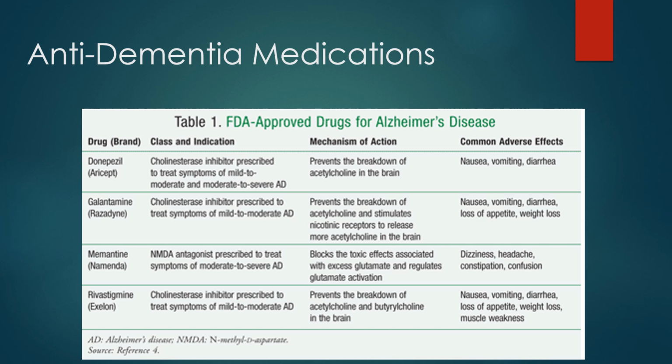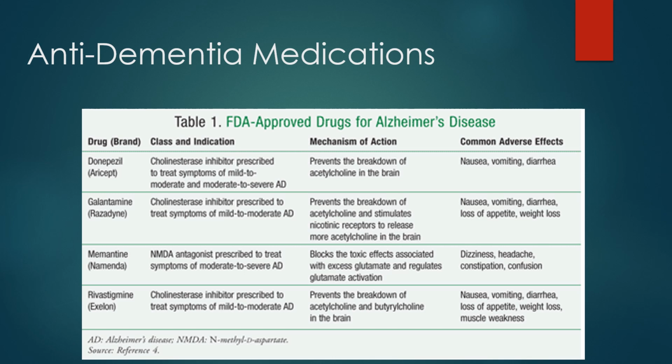Galantamine or Razadyne is used to treat mild to moderate Alzheimer's disease by preventing the breakdown of acetylcholine in the brain, and also stimulates nicotinic receptors to release more acetylcholine in the brain. It does have side effects of nausea, vomiting, diarrhea, but also loss of appetite and weight loss, which is also a symptom of severe Alzheimer's. So we don't always know if it's a medication or if they're getting worse. So we don't use it for anything over moderate Alzheimer's disease.